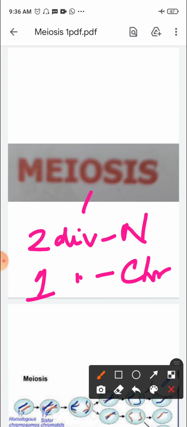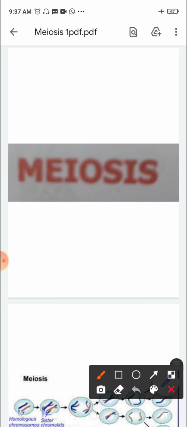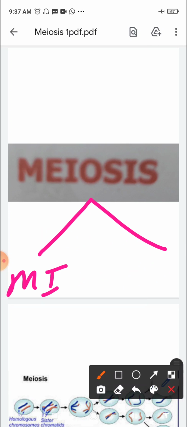So that is what happens. It occurs at different stages of the cell cycle of the organism, right? So meiosis includes 2 successive divisions, that is meiosis 1 and meiosis 2, right? When we study meiosis, we will study it in 2 parts, meiosis 1 and meiosis 2. Heterotypic division is meiosis 1 and homotypic division is meiosis 2.